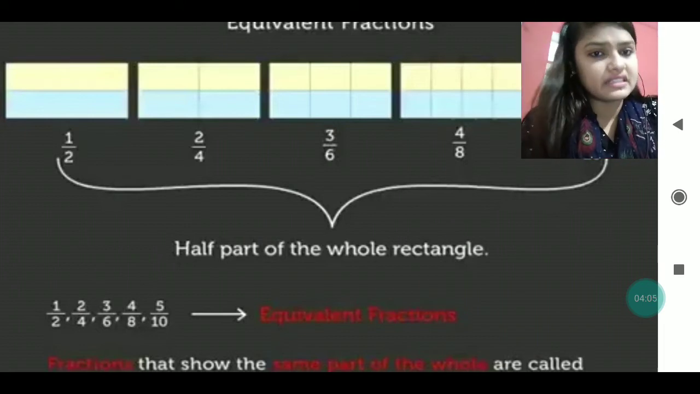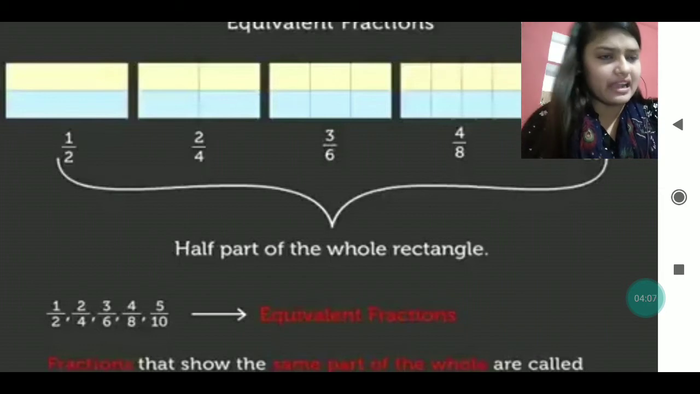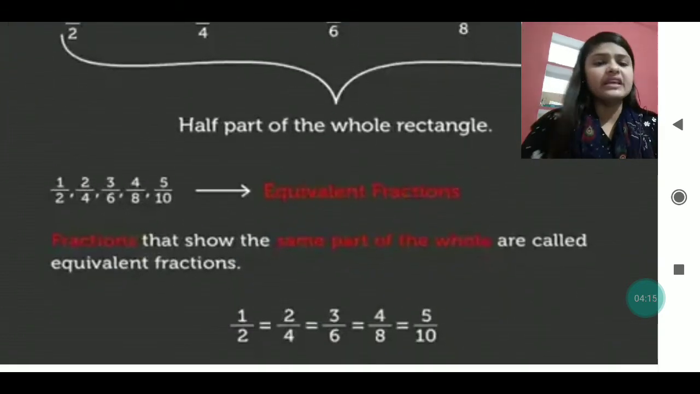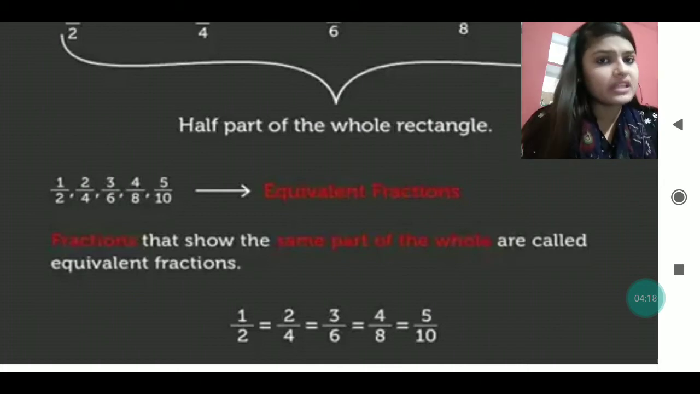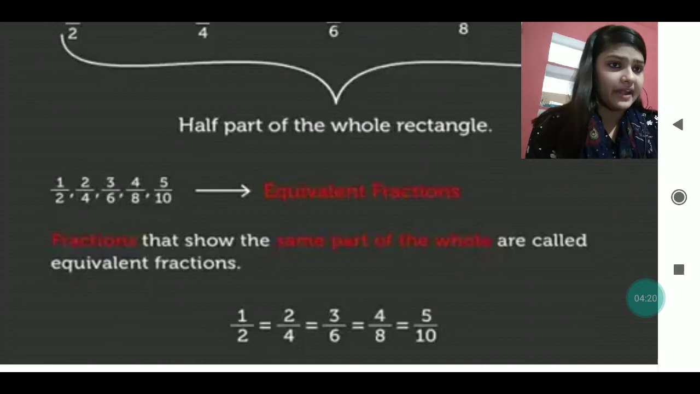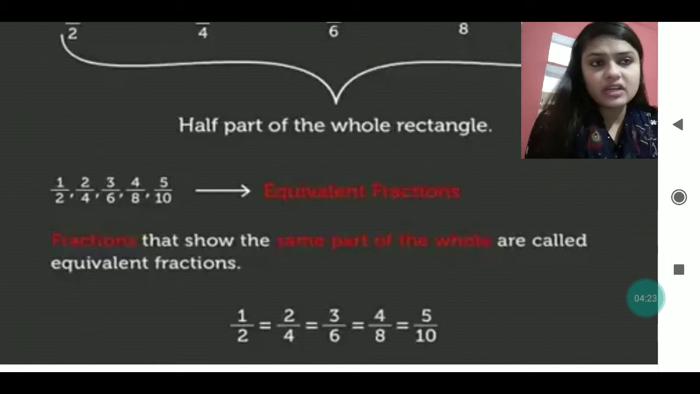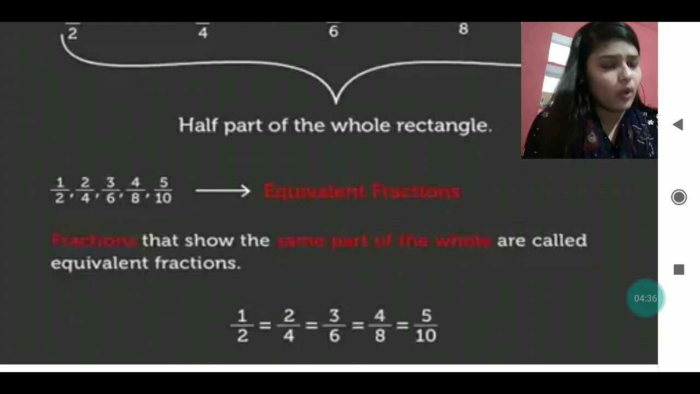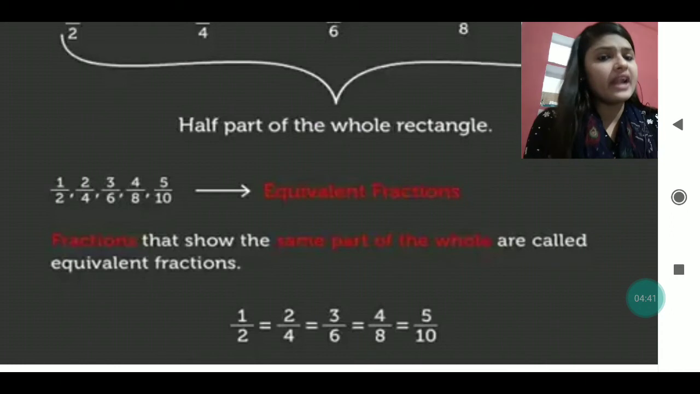So what does this mean? Just see, it is half part of the whole rectangle each time. So we get to know here what an equivalent fraction is. 1 by 2, then 2 by 4, then 3 by 6, then 4 by 8, then 5 by 10: all those are called equivalent fractions. Fractions that show the same part of the whole are called equivalent fractions. When fractions are showing the same part of the whole, they are called equivalent fractions.